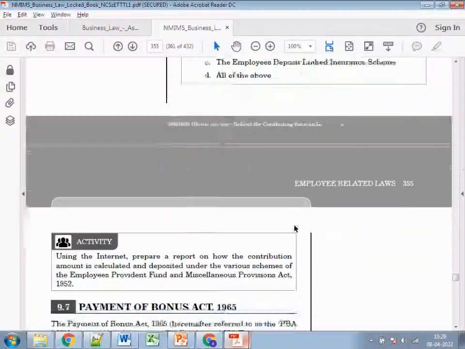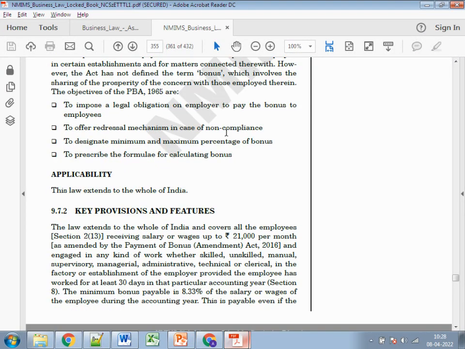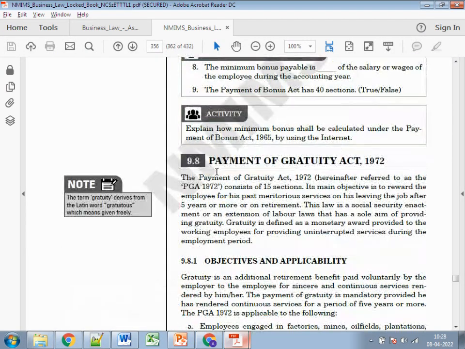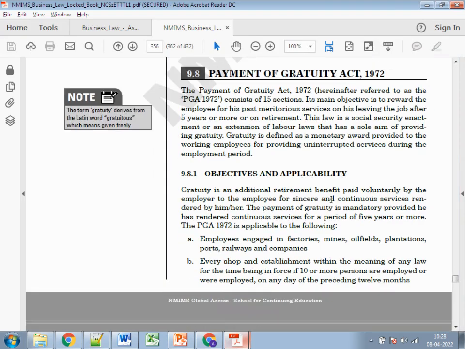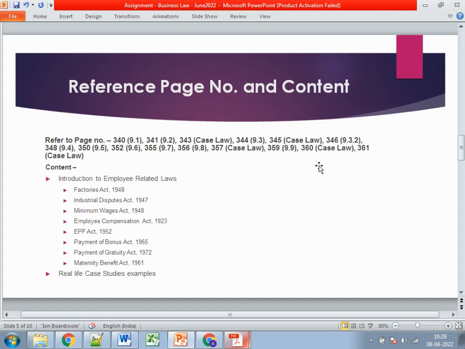Then comes 355. It's the Payment of Bonus Act. You need to explain this one. Then the Payment of Gratuity Act. You need to explain this one. And again, there's one case study, which is Iron Limited and Raghav Pinnaker. So you can refer to this case study as well if you want to go for that.